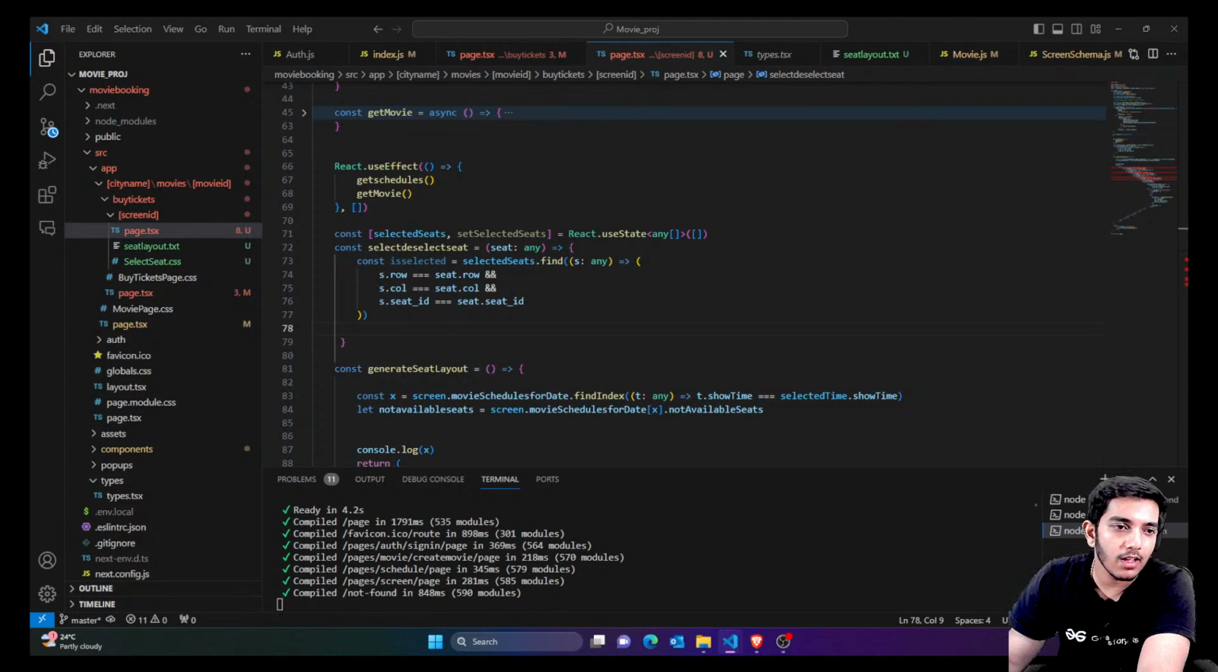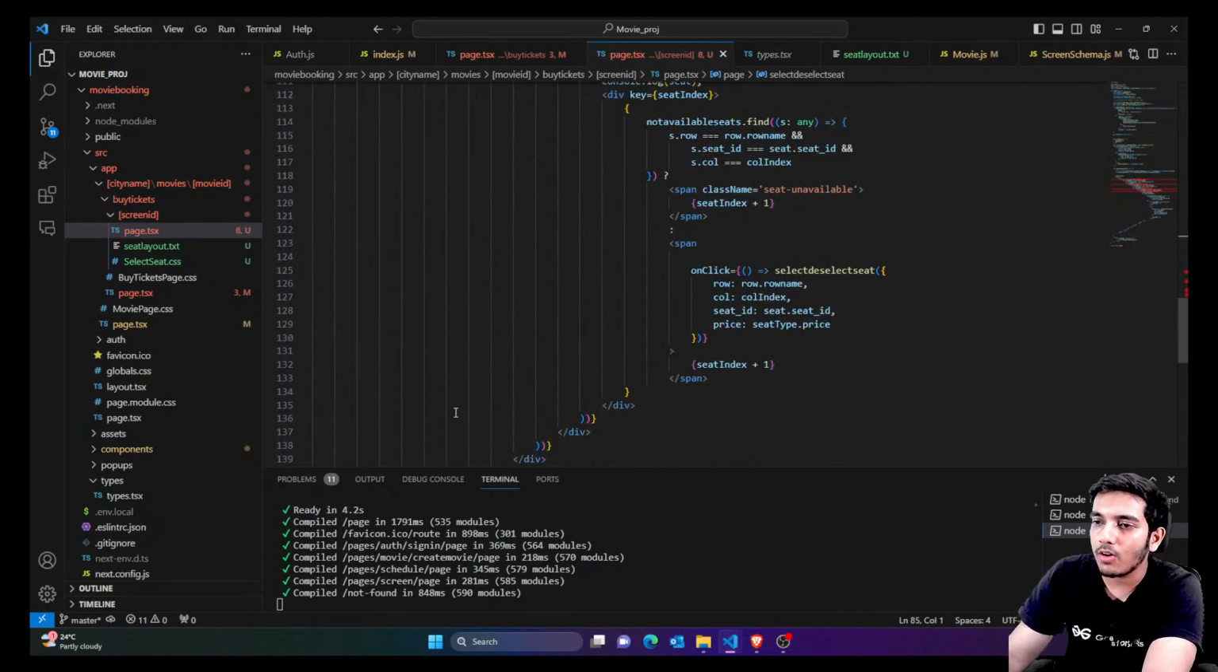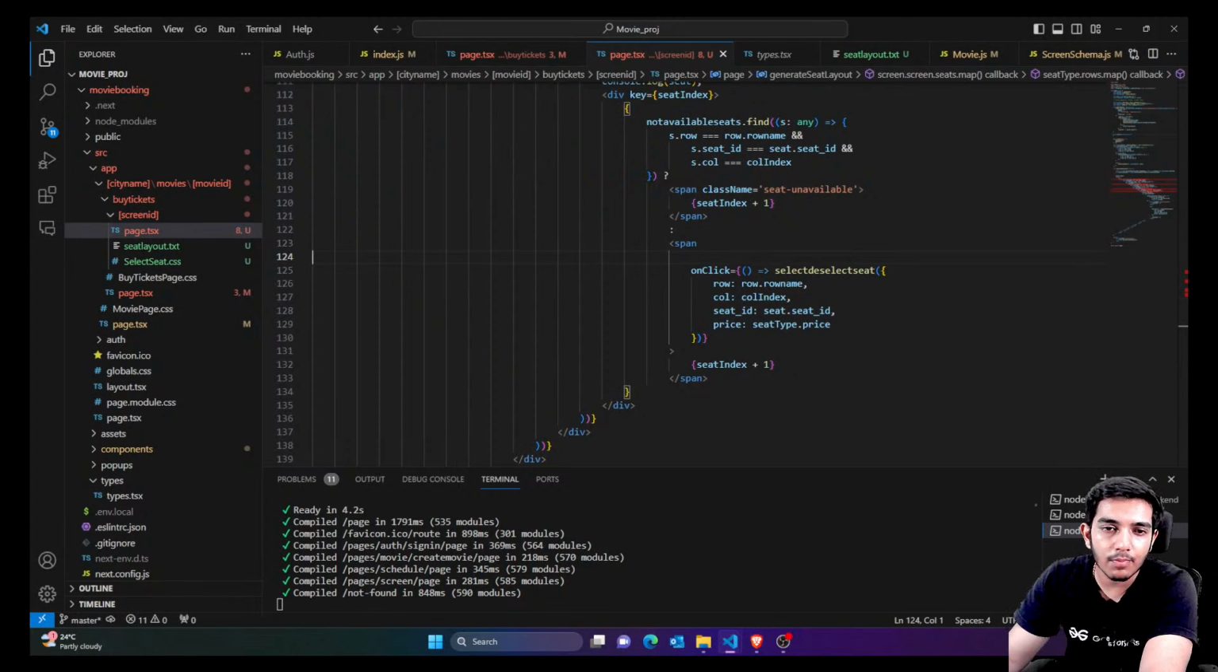So you just want to say that if it's not selected, just add it directly, else you just deselect that specific seat. Just deselect that specific seat, that's it. So now everything is fine. Now you are going to say that if that seat is selected, then you are going to highlight it with pink, else you're just going to say make it normal.